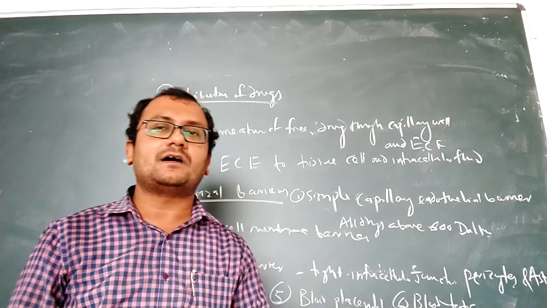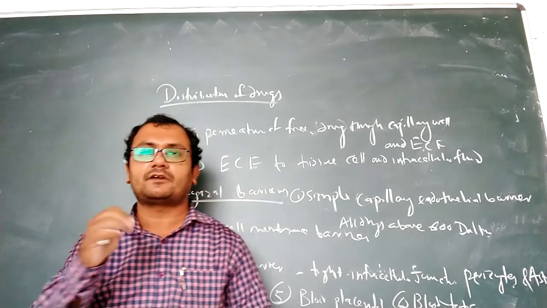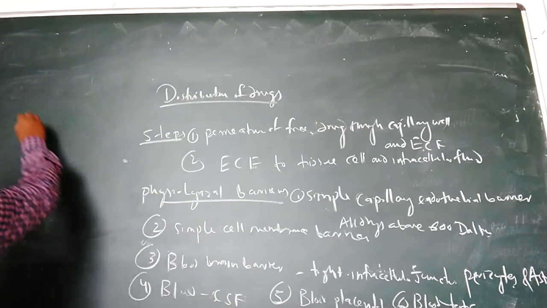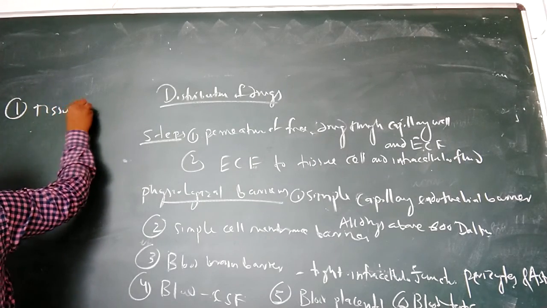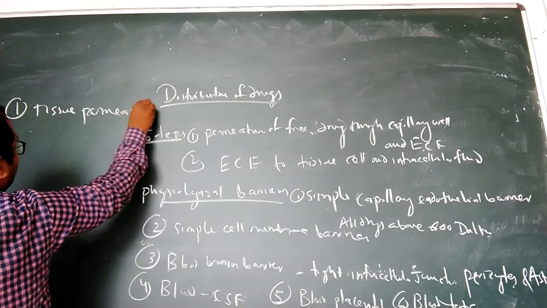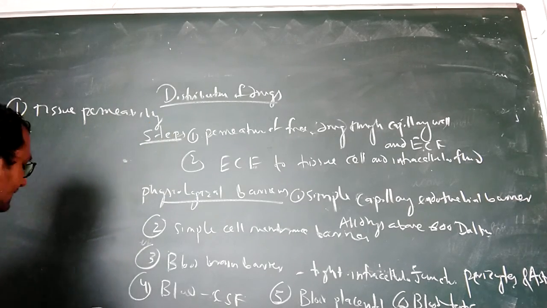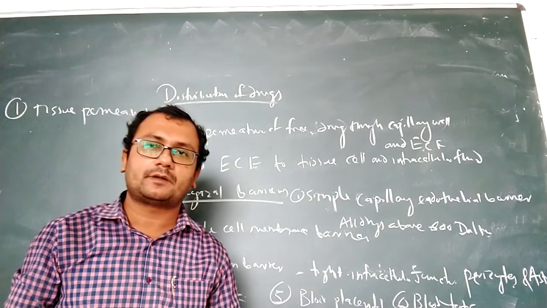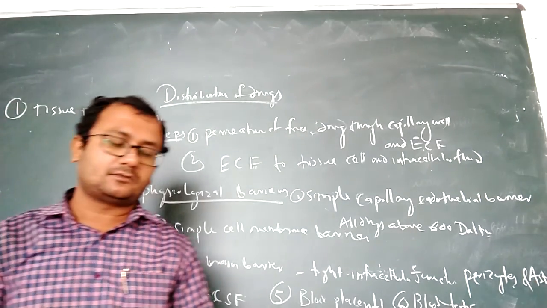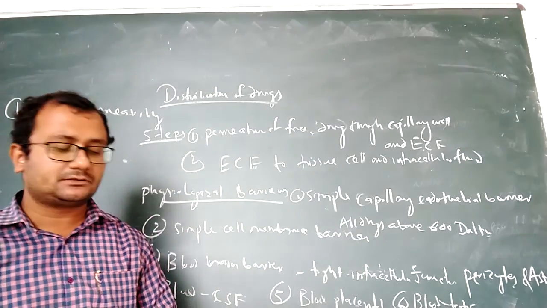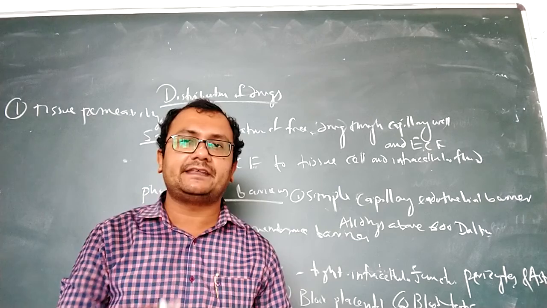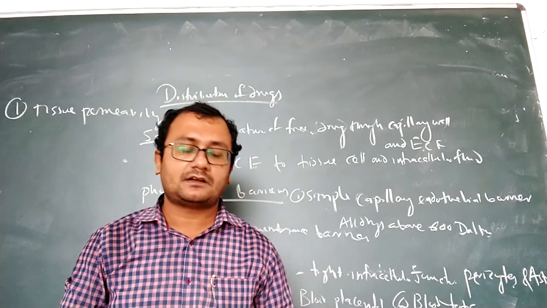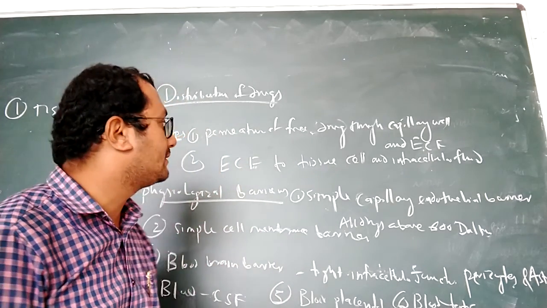When it distributes, it has to go through different factors. Let us discuss the factors affecting distribution of drugs. The first factor is tissue permeability. Under tissue permeability, the first point is the physicochemical properties of the drug molecules, like partition coefficient and pKa value. Then come the physiological barriers to diffusion of drugs.